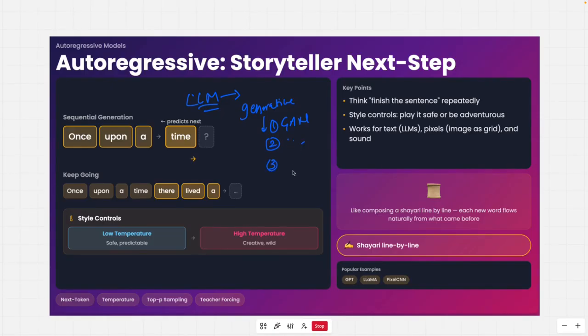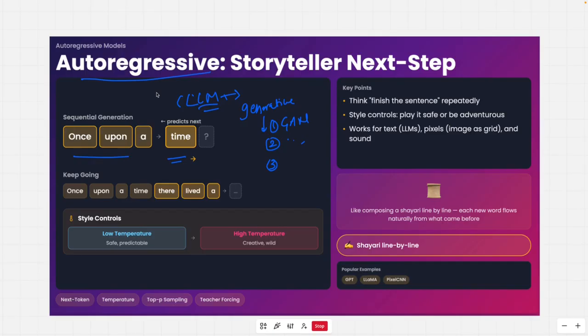Now, autoregressive models are another type of generative model. How this model works is you give a sequence, and then you train the model to predict the next word. Right now you might be understanding, okay, you might have heard this is how an LLM works. So, guys, LLMs are nothing but a kind of generative AI model which is called autoregressive.